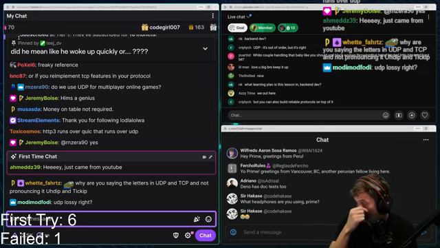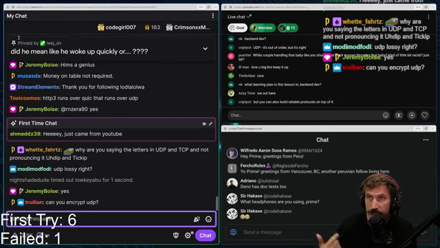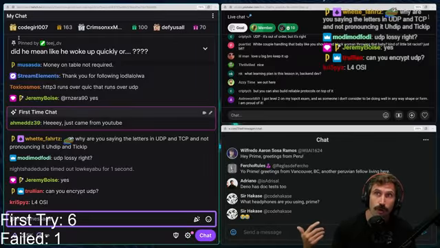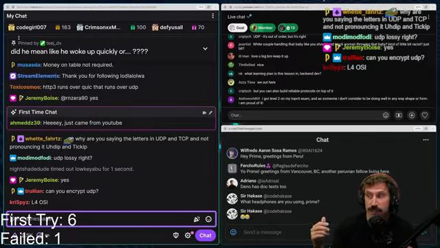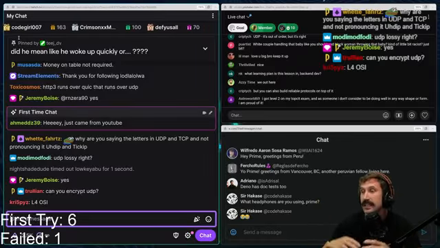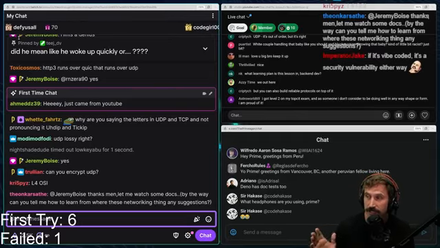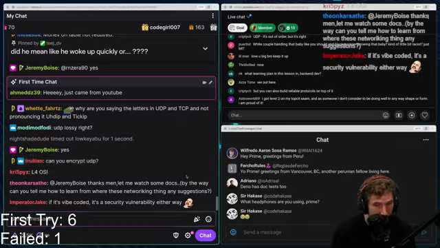So theoretically, one could argue that UDP has a greater danger because maybe TCP is so well tested and so old versus UDP. Maybe some people are doing some new fancy things with UDP that accidentally introduce some sort of denial of service attack. So maybe one could make that argument, but I just don't think that you should. That's not a good argument. Can you encrypt UDP? Of course you can encrypt UDP.